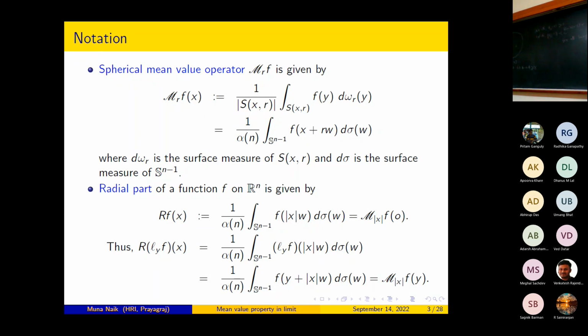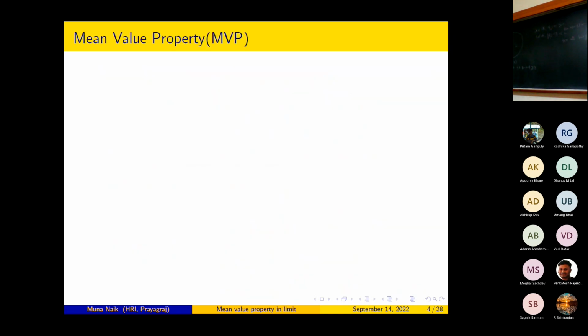Look at the expression of M_r f(x). Remember this expression, we will use this thing later. So R Ly f(x) is really M_(norm x) f(y).